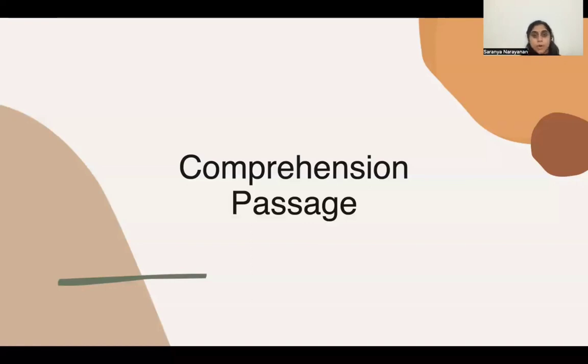So, when we get a comprehension passage, it would be quite different the way I look at it or the way I adopt in order to solve the passage. So, it would change from person to person. But even then, when solving a comprehension passage is a time bound activity, or maybe an assignment or a test, in such cases, we can learn certain tricks in order to finish off the task in a limited time period. So, that is what we will be discussing in this lecture.